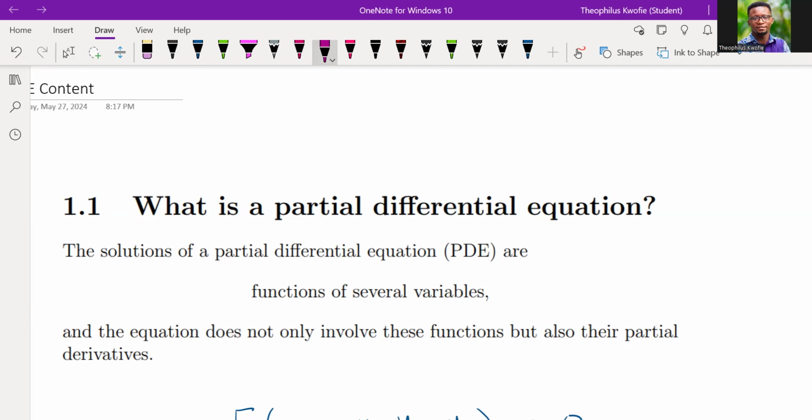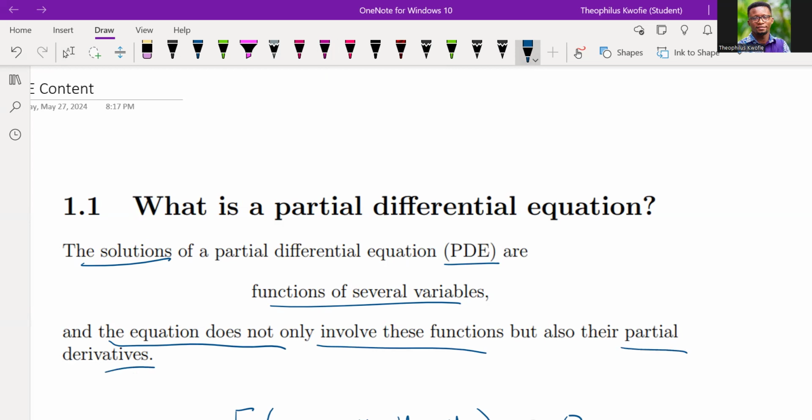So let me underline some key points here. The solution of any PDE is a function of several variables. And the equation does not only involve those functions, but also their partial derivatives as well. So I want us to please take note.